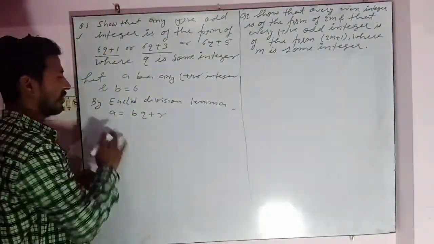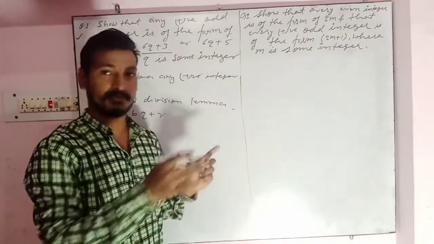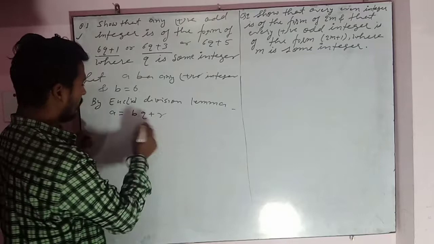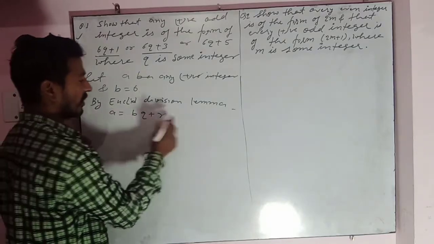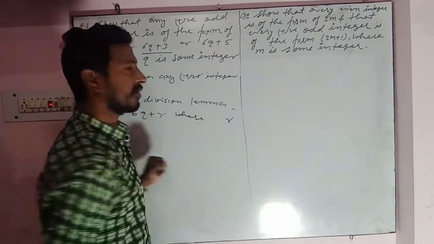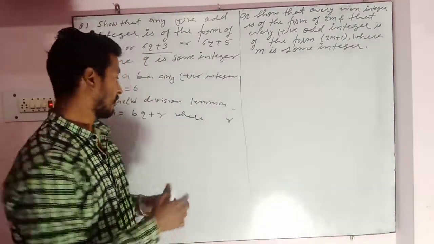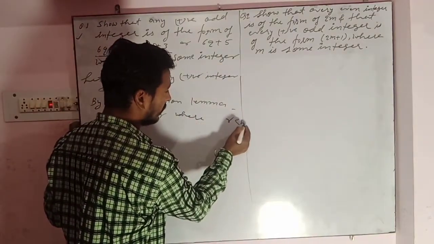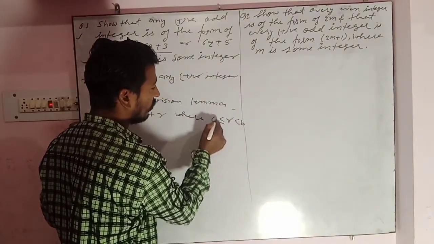We already discussed this in the previous video. If you didn't watch it, first go and watch that video, then come back. Now a is equal to bq plus r, and we also know that r lies between 0 and the divisor. So r is less than b and greater than or equal to 0.